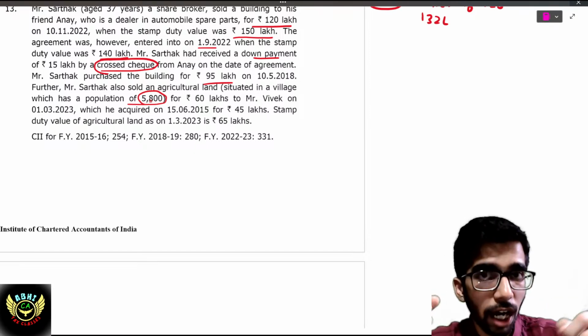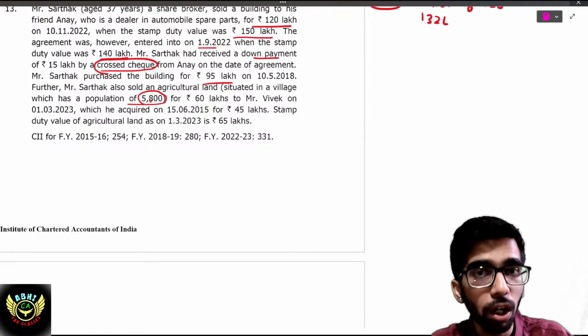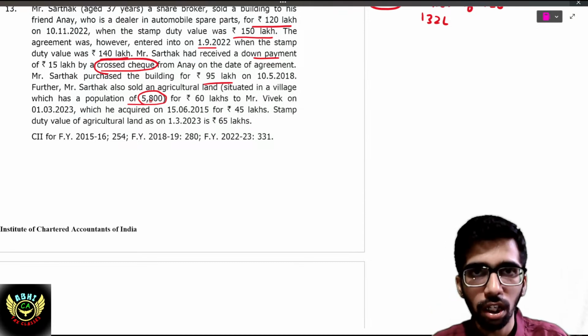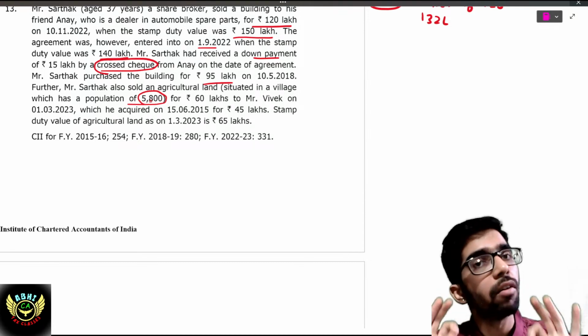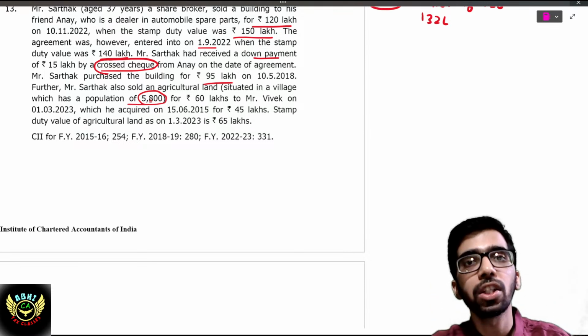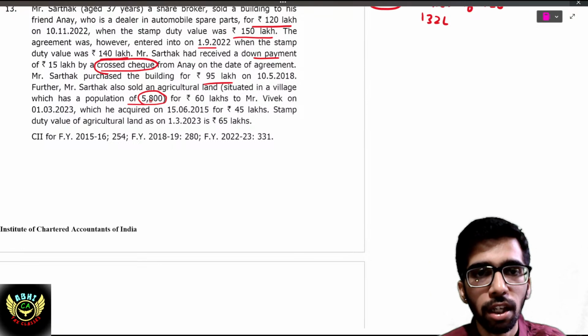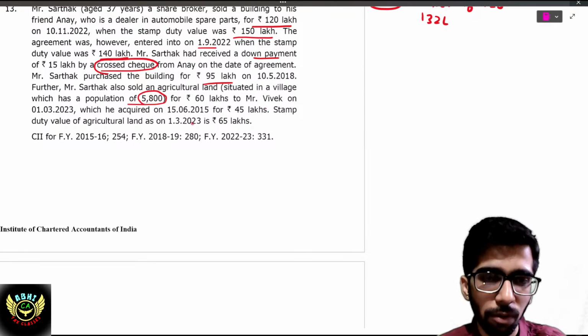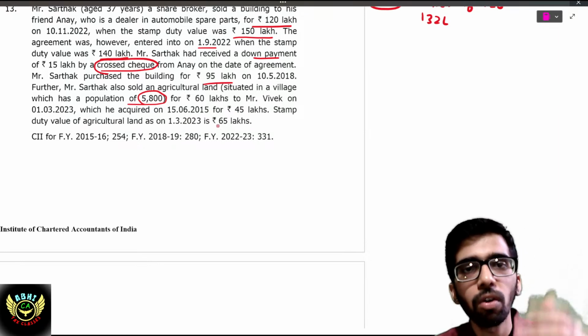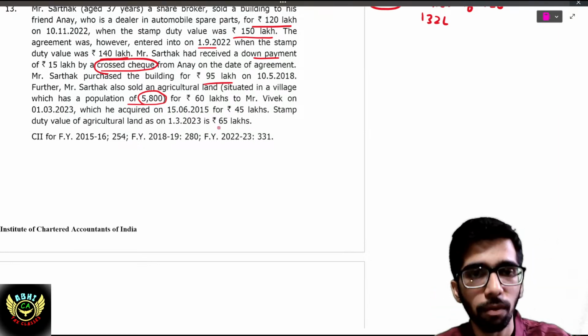Any land situated in that area will be considered rural agricultural land, and accordingly no capital gain will arise, and no deduction under section 194IA will be made. It is sold for 60 lakh and it is fully exempt. Whether the stamp duty value is 45 lakh or 65 lakh is irrelevant, because it is rural agricultural land, fully exempt.